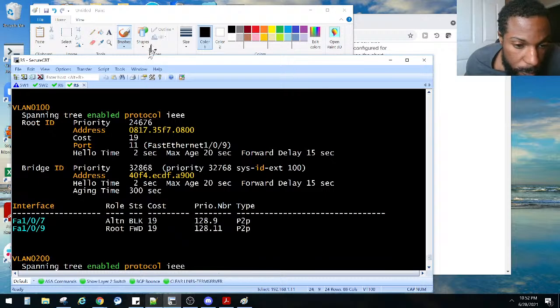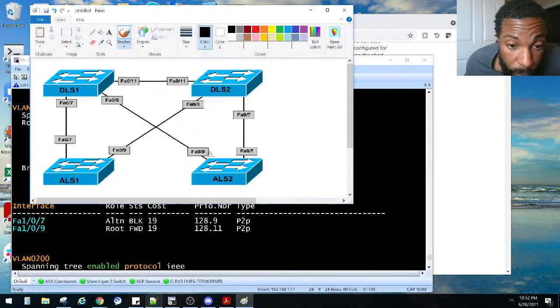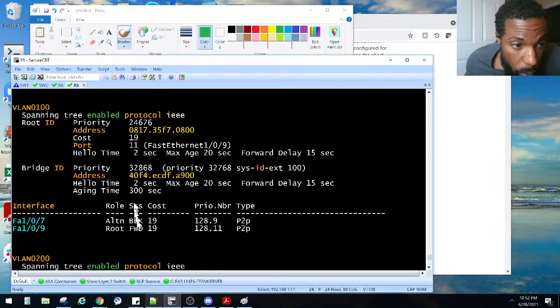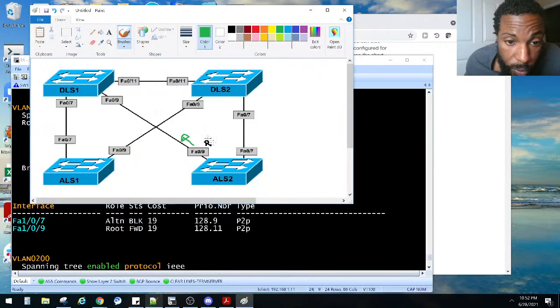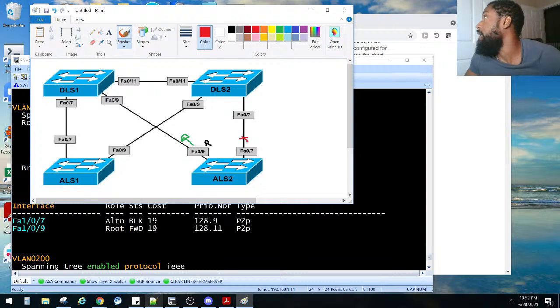So VLAN 100. Root port for 100 is 109. So this is a root port, and it's forwarding. That guy's forwarding. What else we got? That guy's blocking, 107 for VLAN 100. That guy's blocking. Now this is for VLAN 100. Let's see. He didn't say anything about it. So this is the thing, it said question mark it.